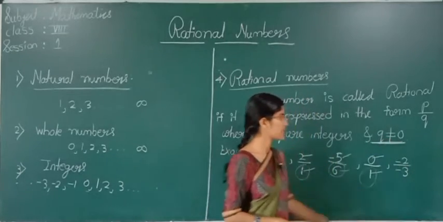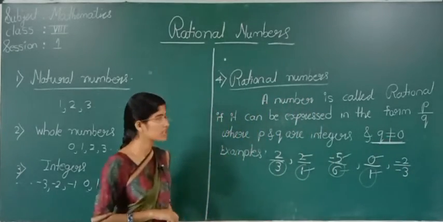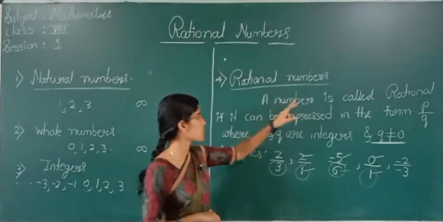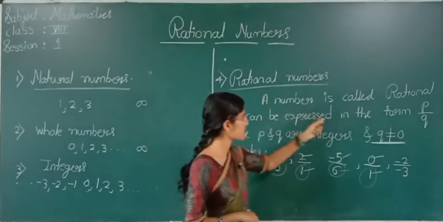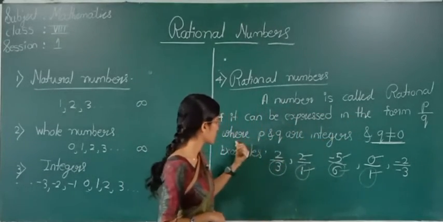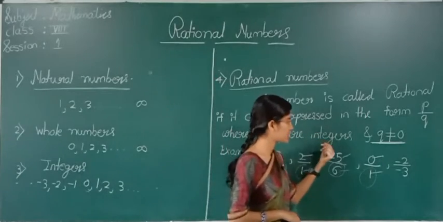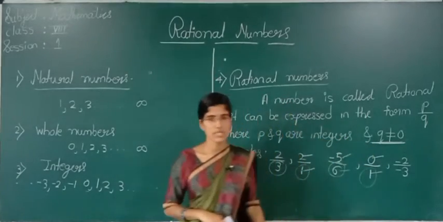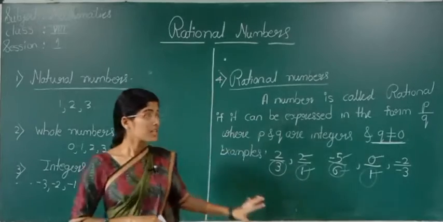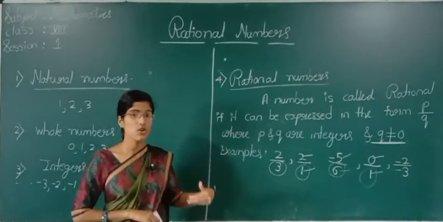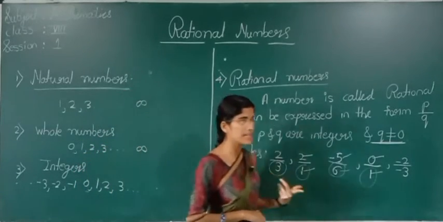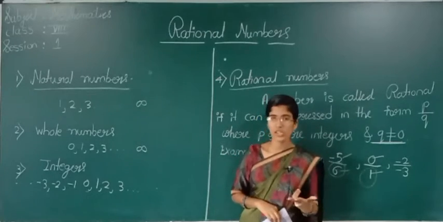This is nothing but the definition of a rational number. What does it tell us? A number is called rational if it can be expressed in the form P by Q, where P and Q are integers and Q is not equal to 0. See here, rational numbers include all whole numbers, integers and natural numbers.